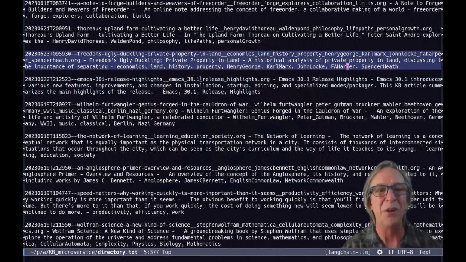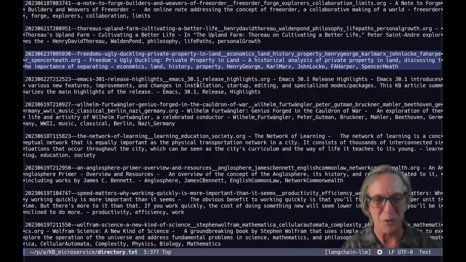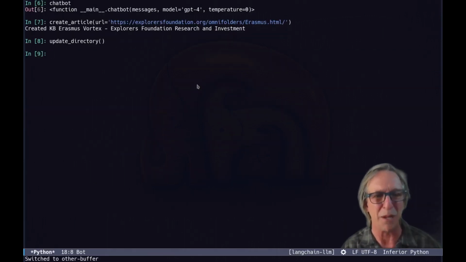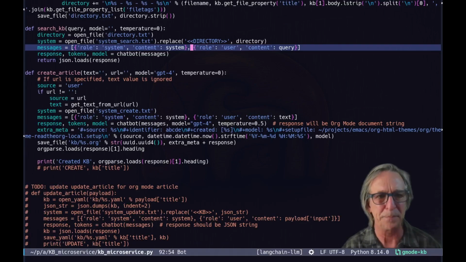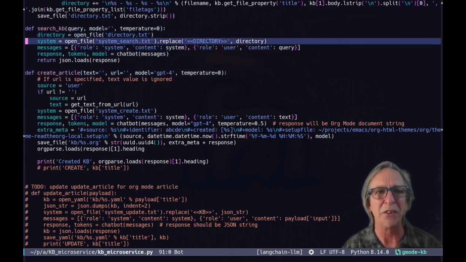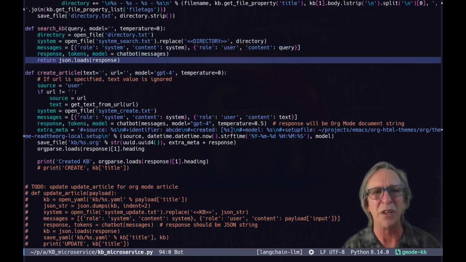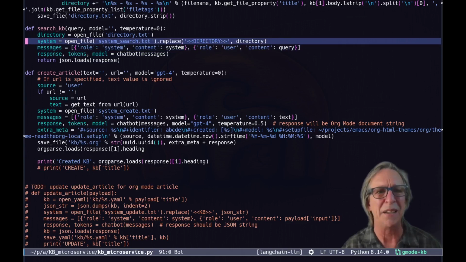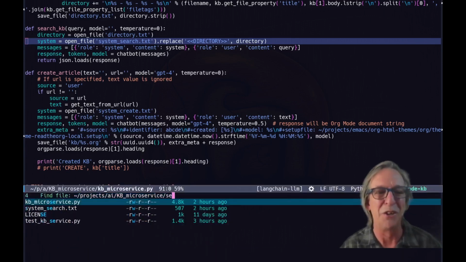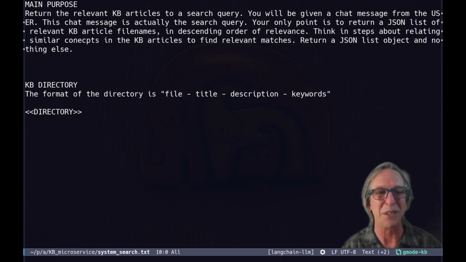And with that, we can simply feed this file to a search function, which is another kind of mind blower when you think about what it does. So search KB. Basically it looks exactly like the create article, except that it's not writing a file at the end. It is returning JSON, and the only thing that's really different is the programming. Oh, that programming that's in English. So let's see what the English programming for search is. This is just a killer here.